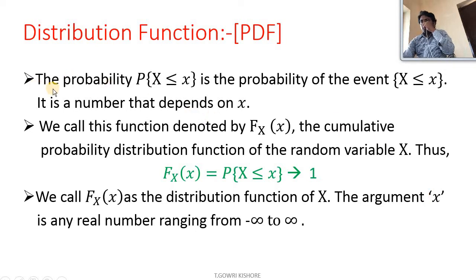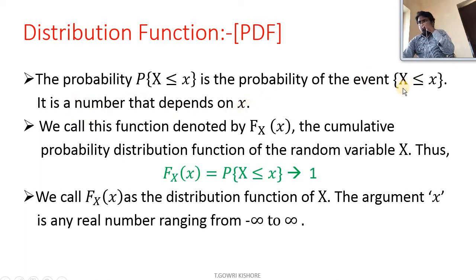So first point, the probability P of X less than or equal to small x. Capital X represents the random variable, small x represents the elements present in the sample space. It is the probability of the event X less than or equal to small x. It is a number that depends on x.